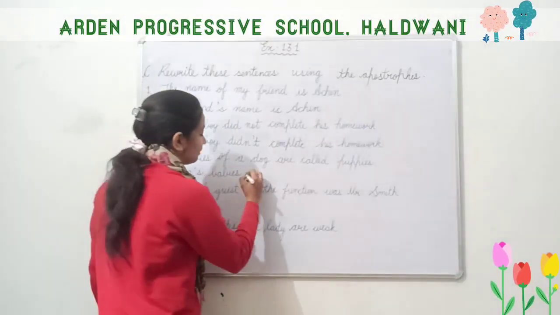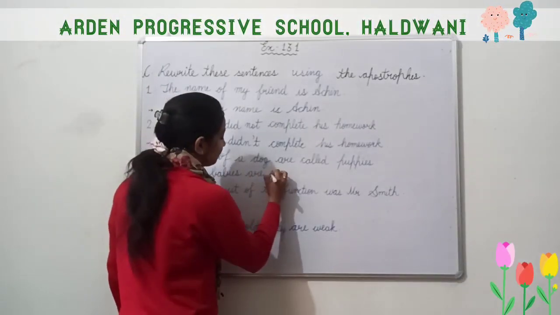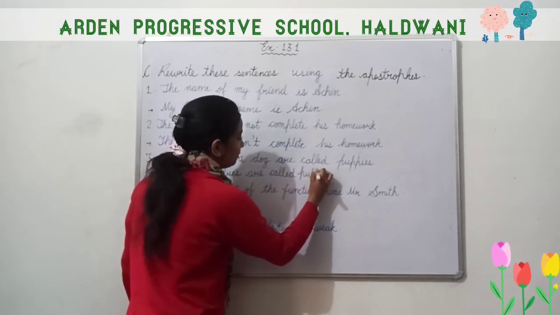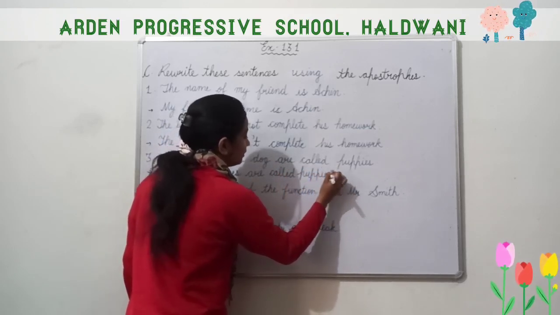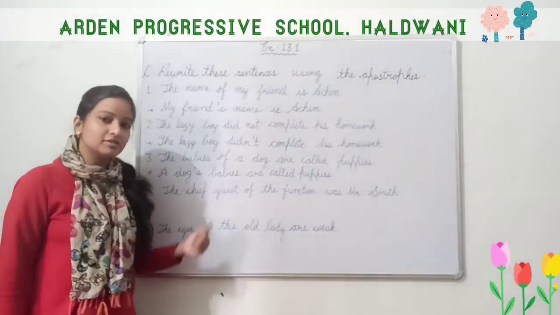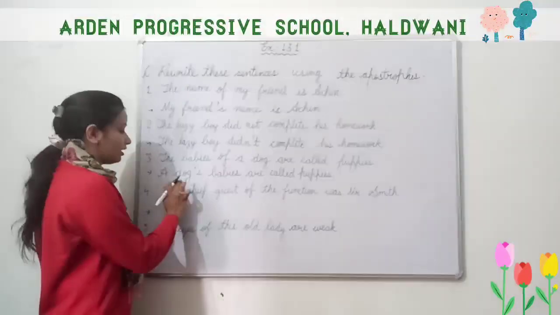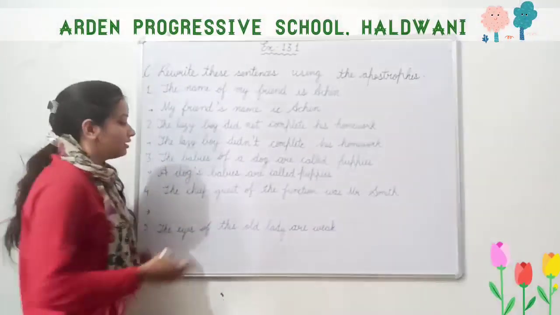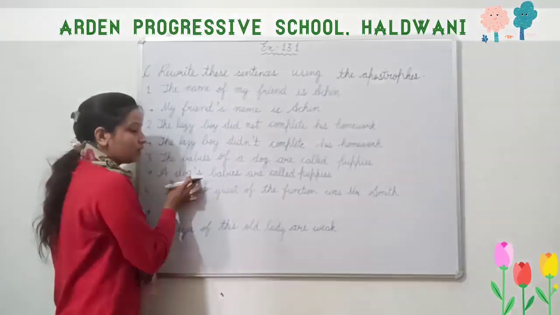A dog's babies are called puppies, P-U-P-P-I-E-S. So the babies of a dog, we can write a dog's babies. Here it is a possessive noun. Here we are showing possession, that babies belong to a dog.